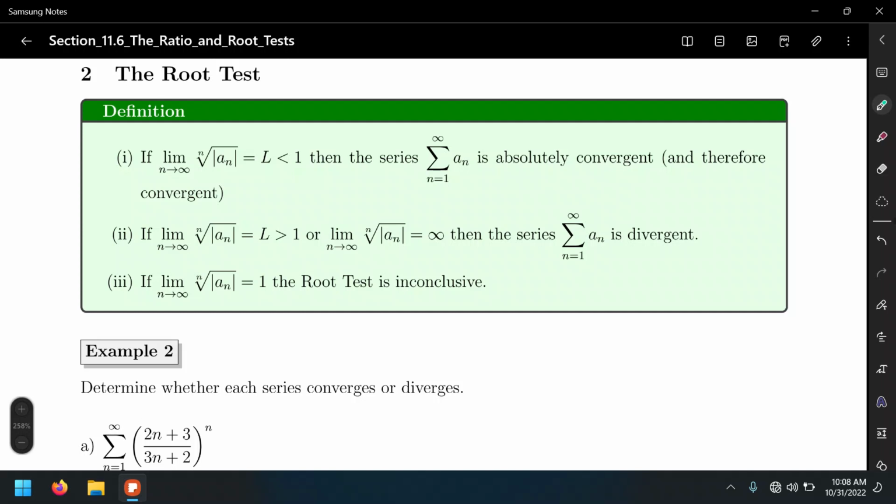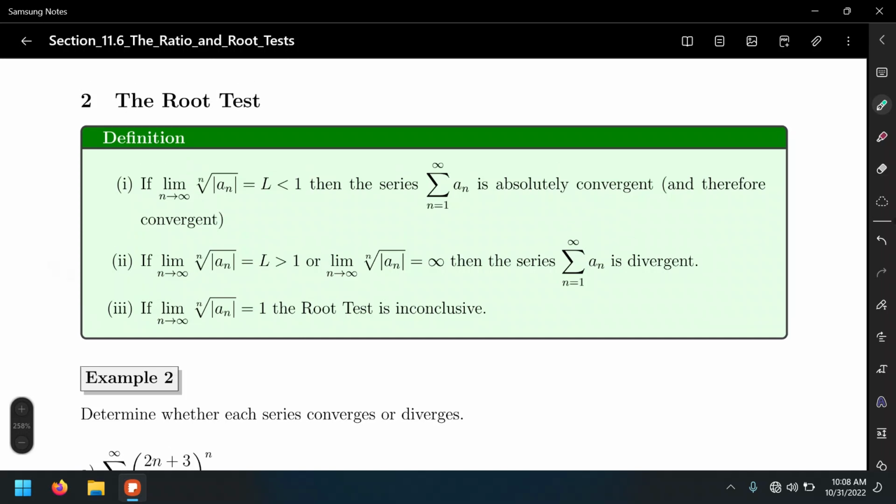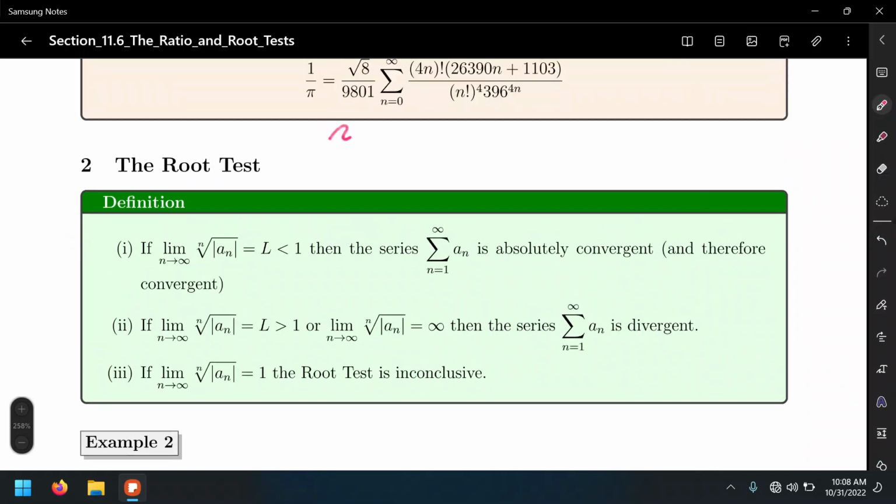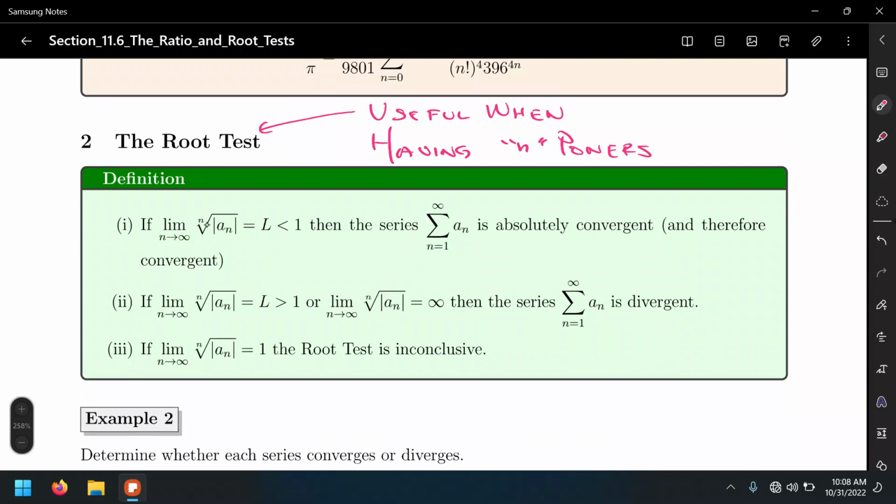And very often this is a very short type of problem, and this is useful a lot when having n powers. That's because that n power will cancel out with the nth root.